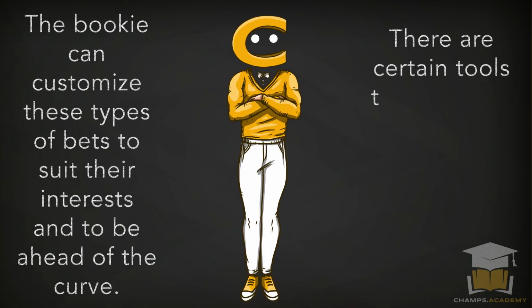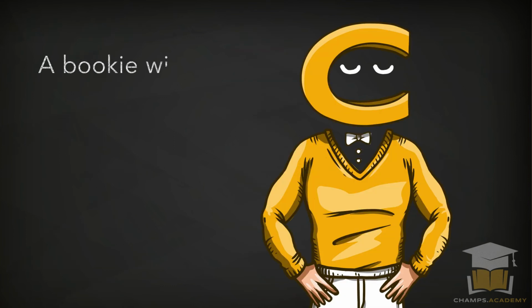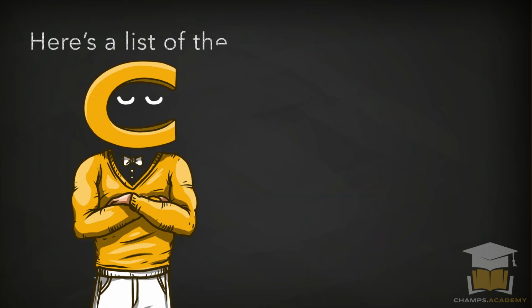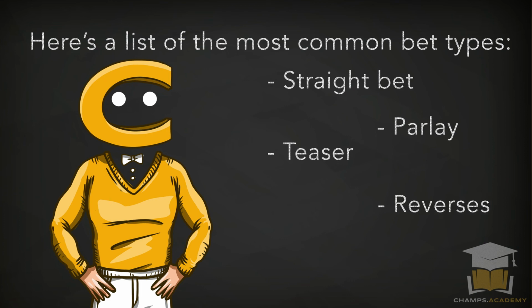There are certain tools that will give the agent the insight to make studied, rationalized decisions. A bookie will need this information to be informed and to make changes accordingly. Here is a list of the most common bet types: straight bet, parlay, teaser, reverses, and if bets.